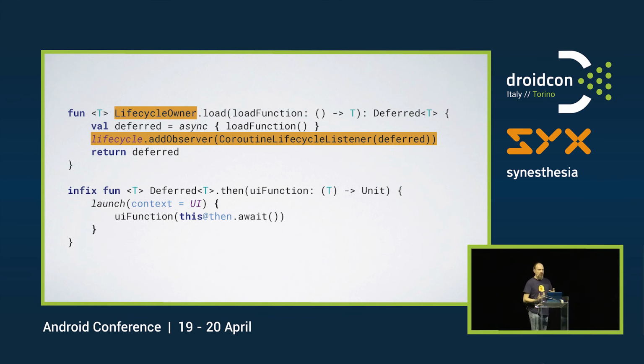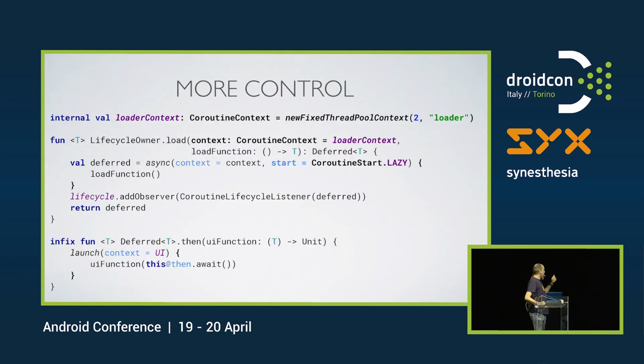Now, we can also add some more control to this, as the one using our new DSL maybe wants to control things a little bit further. So we can, for instance, add a coroutine context parameter to our load function and give it a default context. You can create your own coroutine context like this. In this case, I created a coroutine context that is backed by 2 threads, and I give it the name loader.